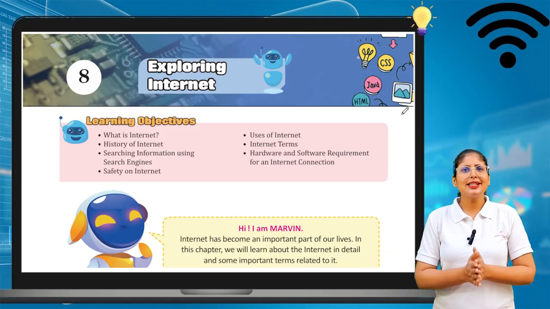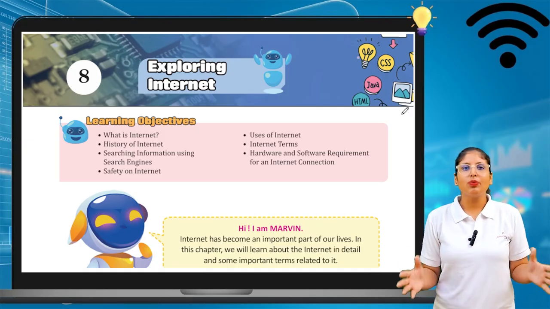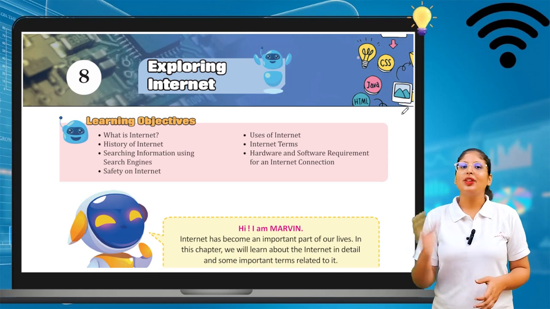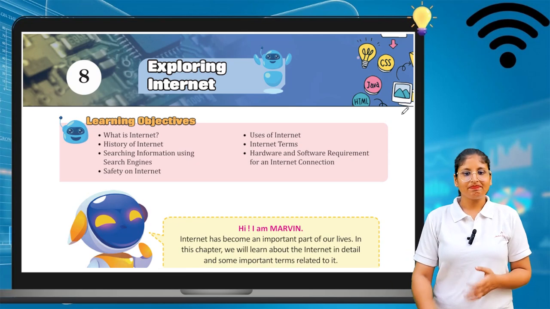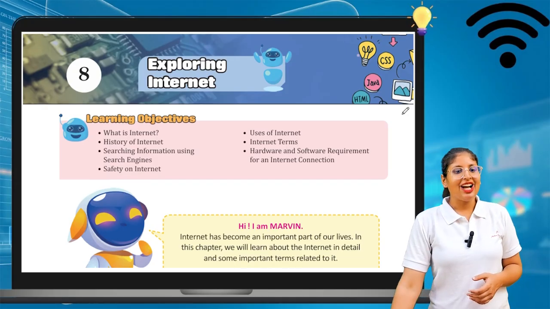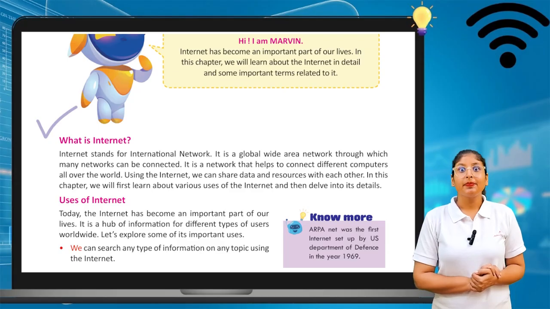So let's see in this chapter what are the things that we are discussing. What are the new things that we have to discuss? Okay. So let's start this class. Let's start this chapter number 8 of your book. Okay. So let's start. First, we will see what is internet. What is internet? Let's see.